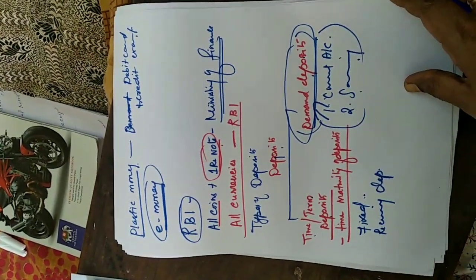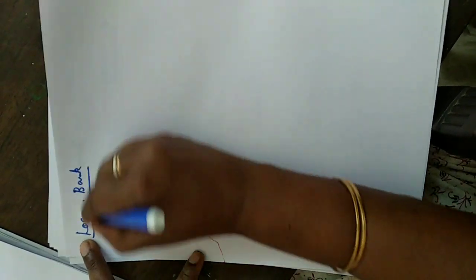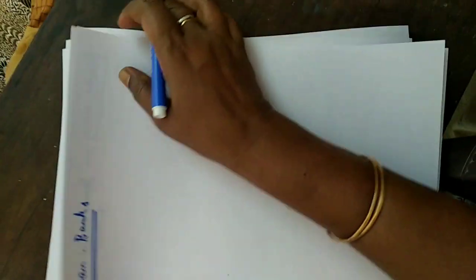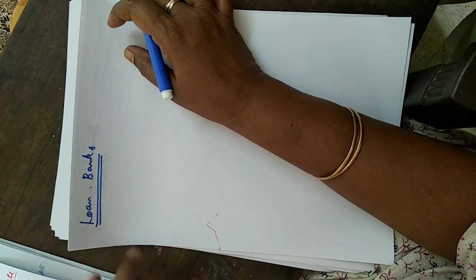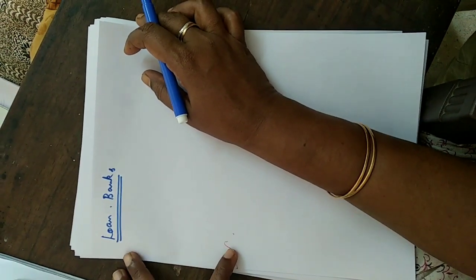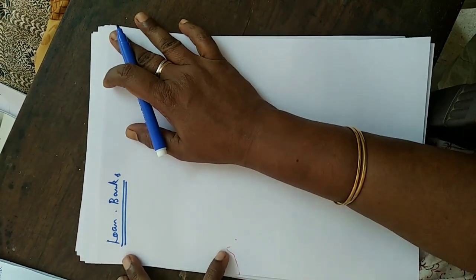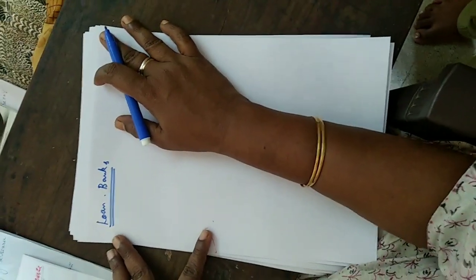Okay. So next one is the loan activities of the bank. How will the loan activities be given? Loans will be given by the banks. In what way will it be given? In order to do any economic activity, any production activity, banks will give loans. So they are lending loans to needy people for economic activity.